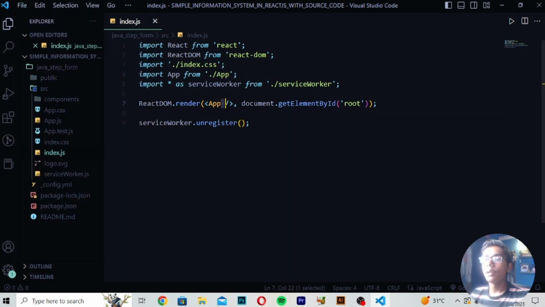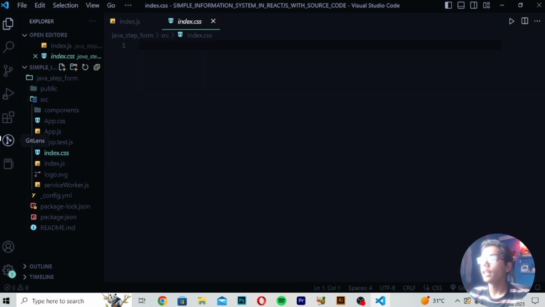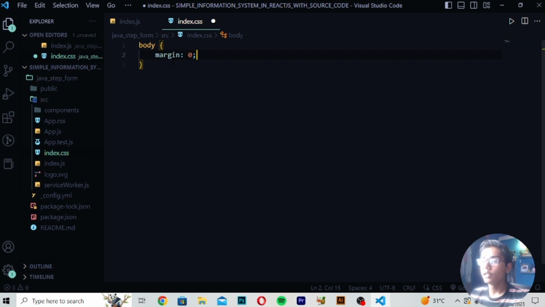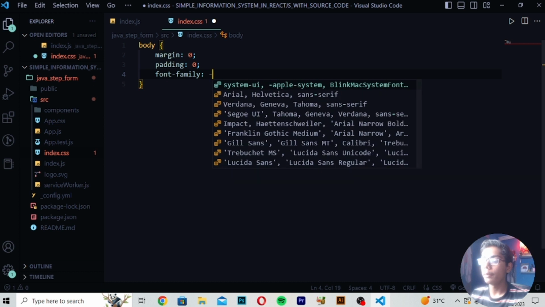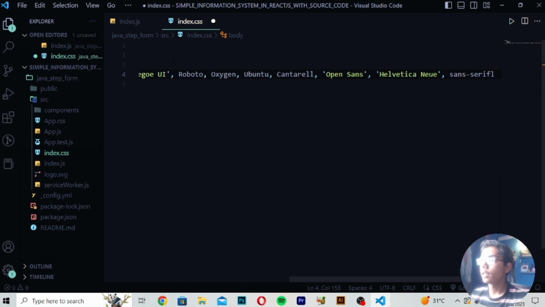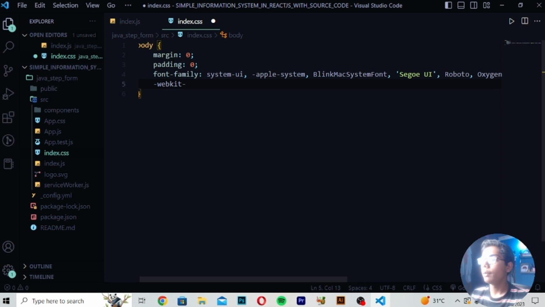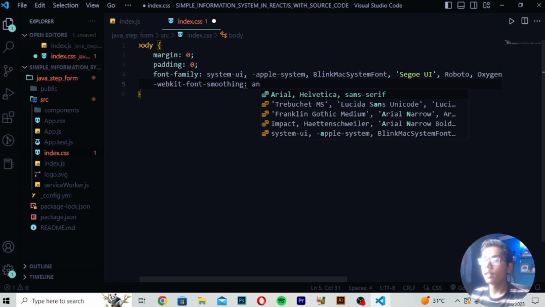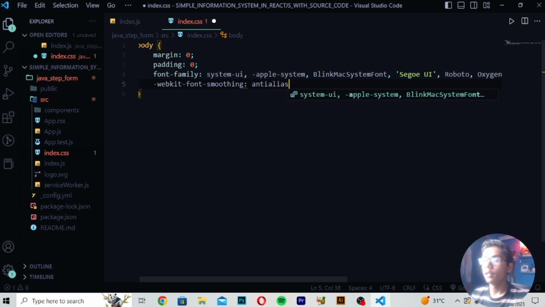So I will be directly saving this file here. Now when you've written this, you have to move to your index.css file, so we can style our JavaScript file which we have done the work of. So I will be simply writing here the body tag. Then here I will be writing margin 0, and padding 0. Here directly you can create font-family, which should be system-ui and -apple-system, all this thing. Then I will be writing font smoothing, and in font smoothing I will be writing antialiased. So here you have to write antialiased like this.